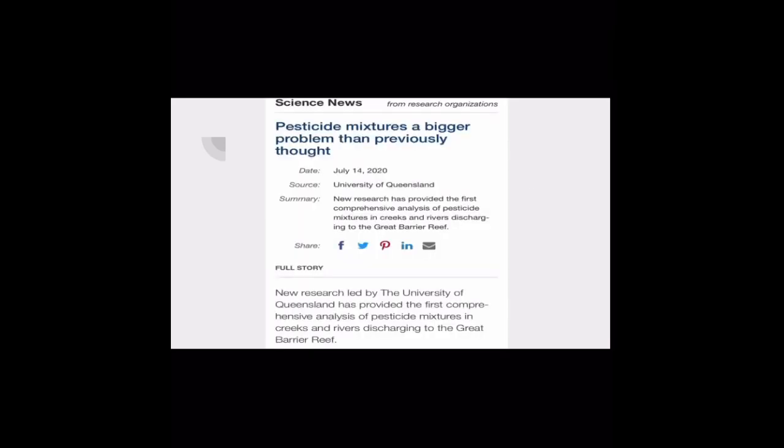The third article that I investigated was titled "Pesticide Mixtures, a Bigger Problem Than Previously Thought." In this article, the waterways that connect to the Great Barrier Reef Lagoon were sampled for how much pesticides they contain. Researchers conducted the study to understand the pollutants that the waterways are carrying into the Great Barrier Reef, which can impact the aquatic ecosystems.